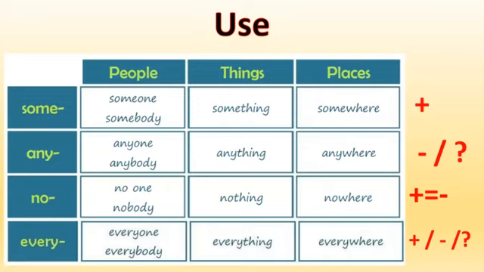If you're talking about a person and it's a positive sentence, somebody, someone. Now, if you're talking about a person but it's a negative sentence or question, anyone, anybody. Or if you have a sentence that is at first positive but you have to add it at the end and change your idea into negative, you can use no one or nobody. Okay, and it's the same with something or somewhere. The idea is you have to remember and practice the table. Okay, people, things, and places.